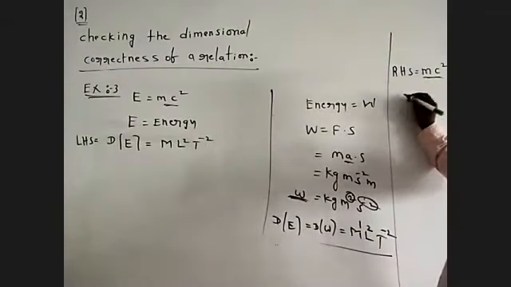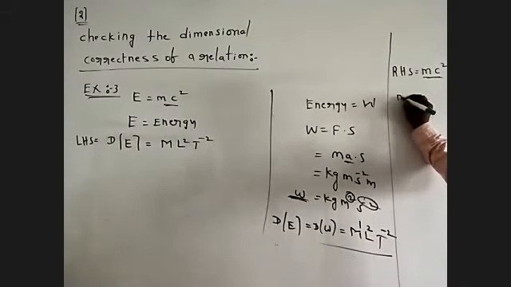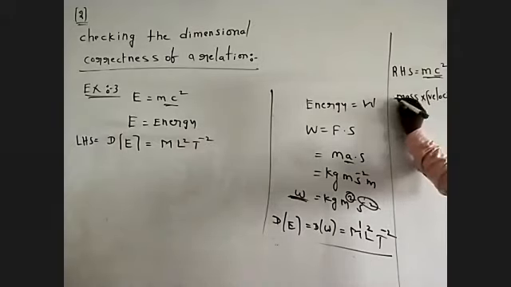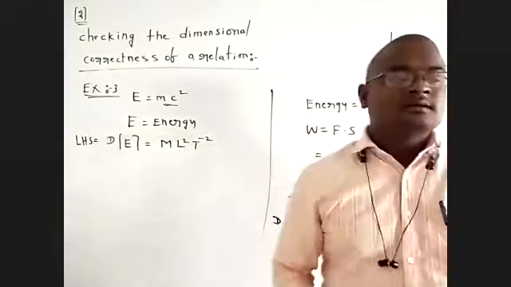Next, mc square: m means mass, into c means velocity of light in a vacuum, whole square.